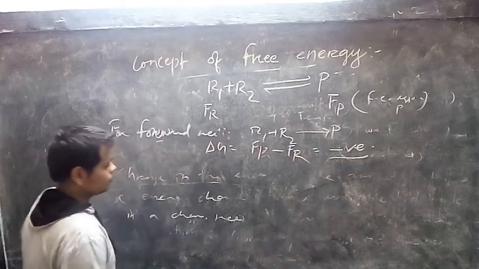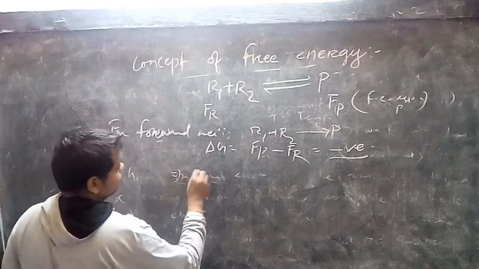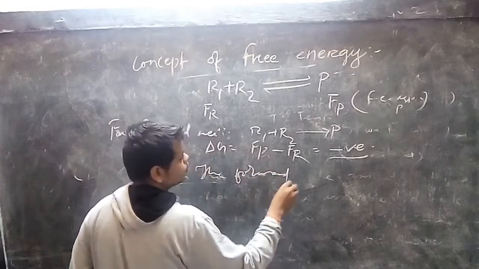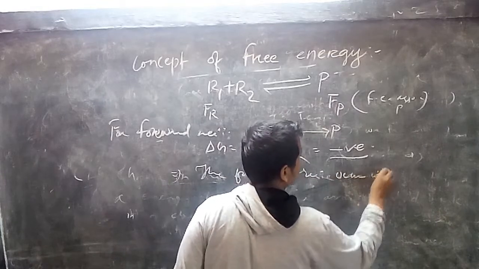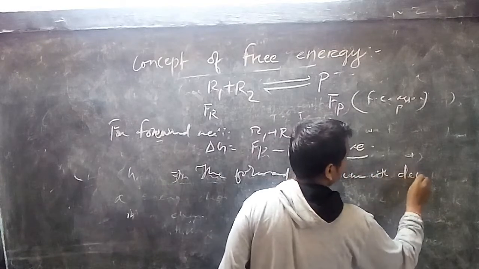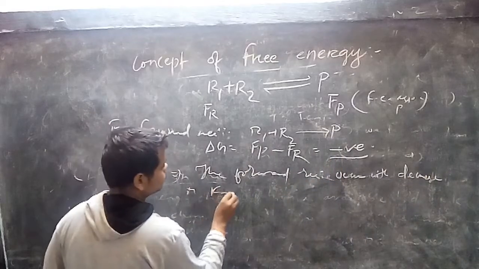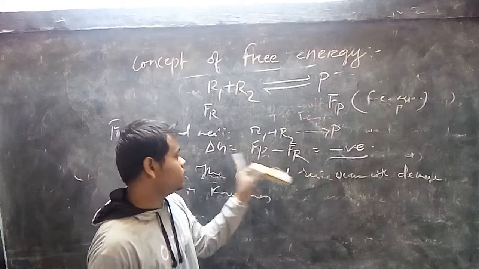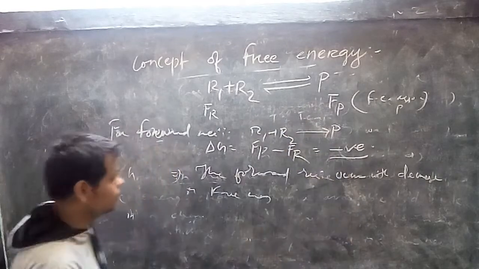That means the forward reaction occurs with decrease in free energy. That's why the value of del G, change in free energy associated with forward reaction, is negative value.